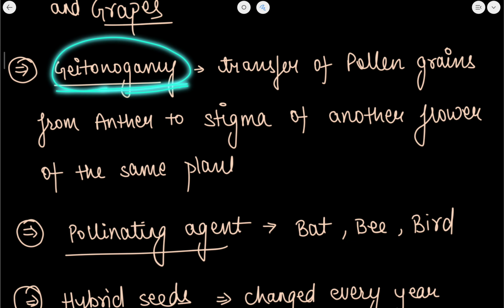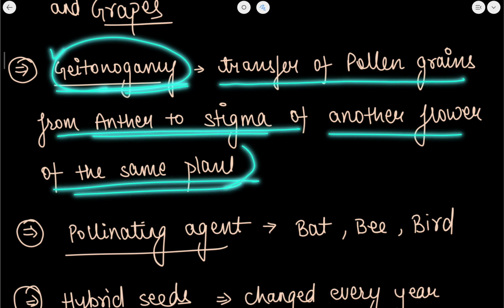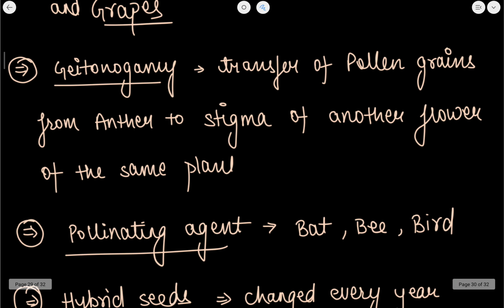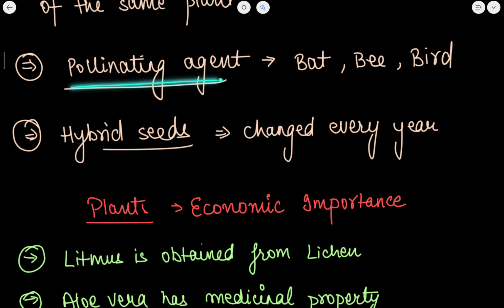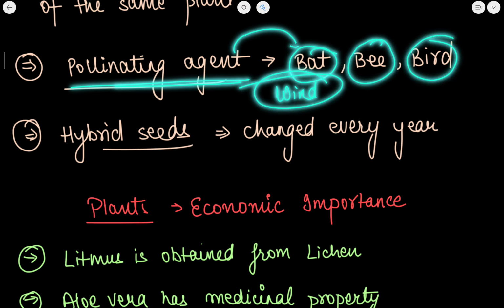Geitonogamy is the transfer of pollen grains from anther to stigma of another flower of the same plant. This process is known as geitonogamy. Now, pollinating agents. Different pollinating agents are bats, bees, birds. Also, wind is a pollinating agent.